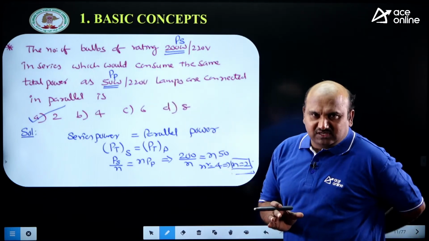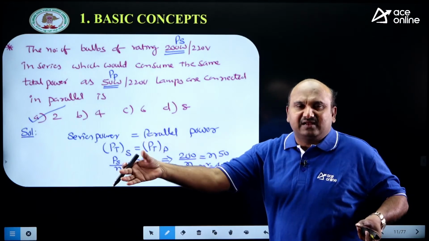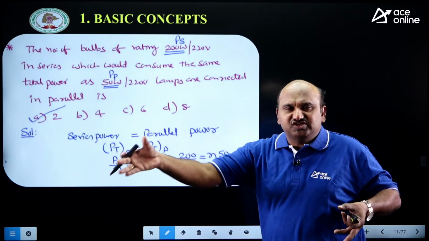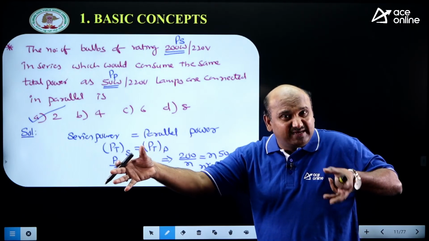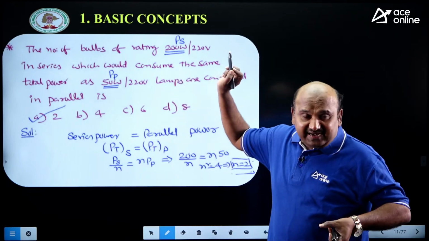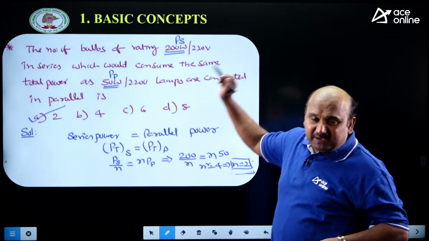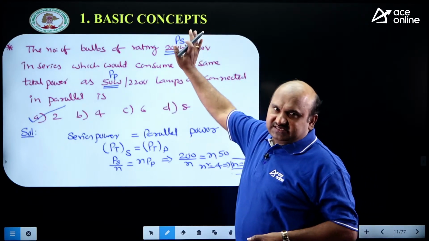Whichever lamps you connect, either in series or in parallel combination, this combination will consume the same power as the parallel combination. Are you getting that? Here Ps is the rating of the power for series connection and Pp is the rating of the power for parallel connection.